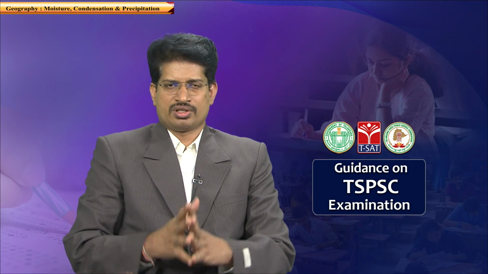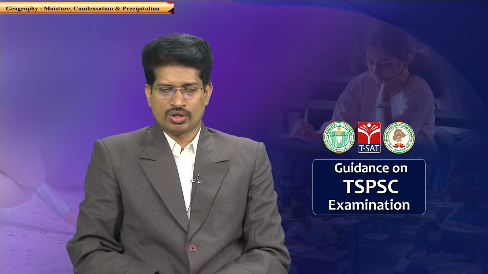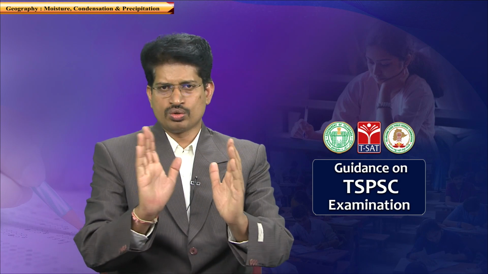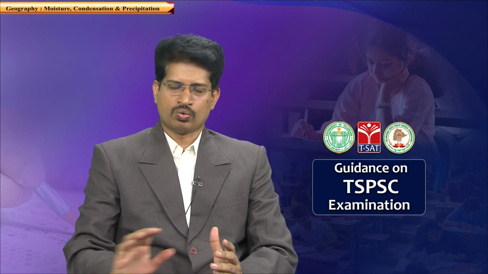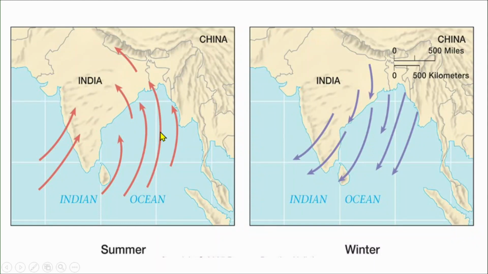When you are writing about monsoons, especially in the case of Mains, you need to present these two diagrams in a rough sketch. One shows the summer condition with the development of the southwest monsoon. The second shows the development of the northeast monsoon during winter. Don't just draw a single map of southwest monsoons. The northeast monsoons flow towards India as dry air but lead to precipitation in the Tamil Nadu region because they pick up moisture from the Bay of Bengal.